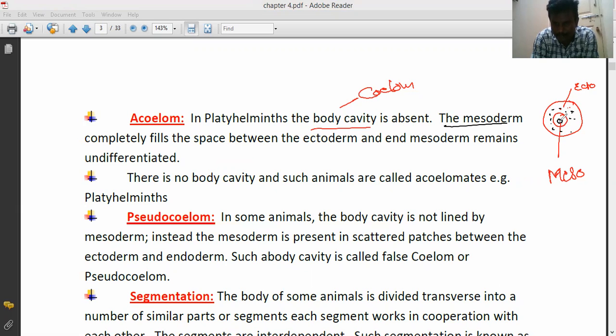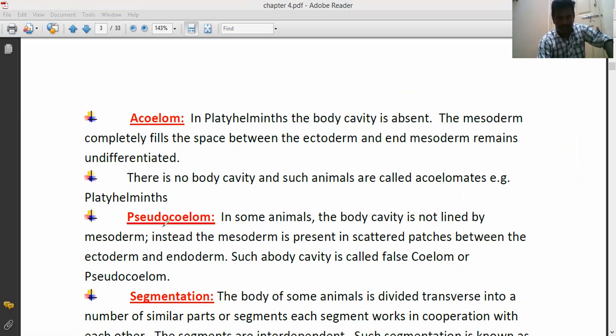This is endoderm. So the mesoderm completely fills the space between the ectoderm and endoderm. The remaining inner part is undifferentiated. So that is called acoelom. There is no body cavity, and such animals are called acoelomates. Generally in platyhelminthes, the body cavity is fully occupied by the mesoderm. Such animals are called acoelomates. Example, platyhelminthes.